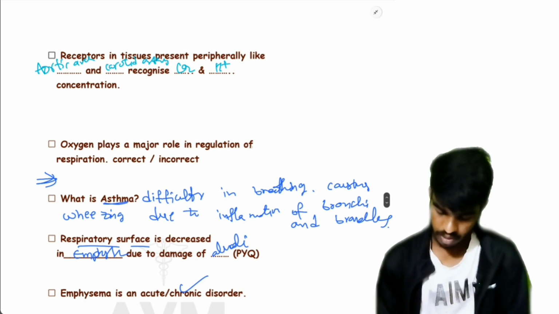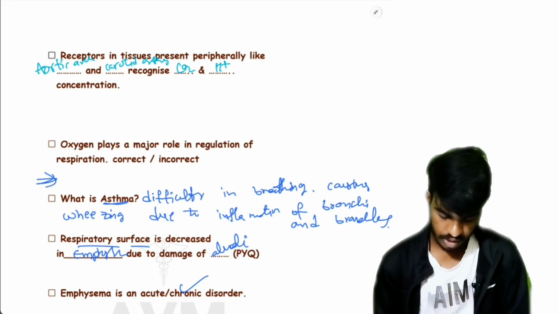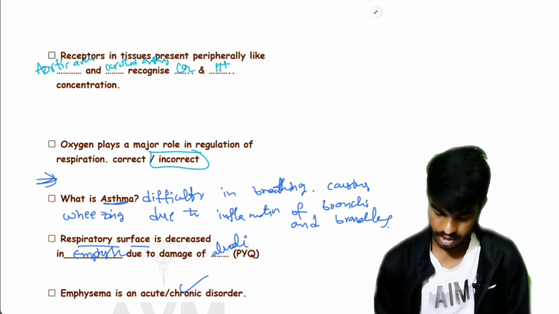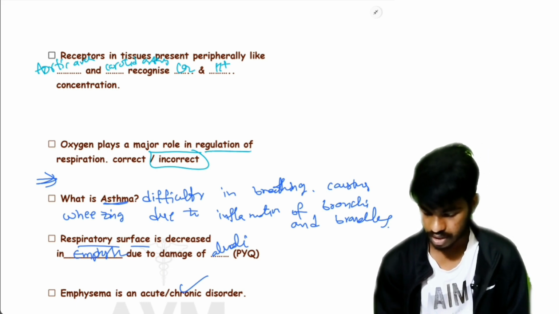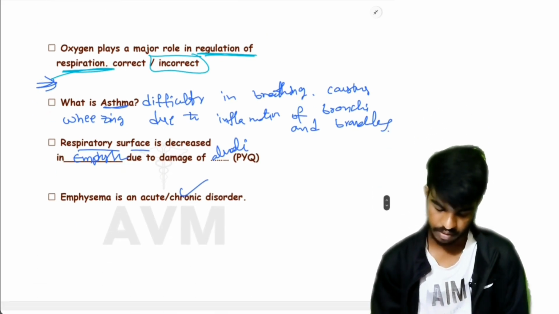Oxygen plays a major role in regulation of respiration. Is it correct or wrong? Here it is incorrect. There is no role for oxygen in the regulation of respiration.